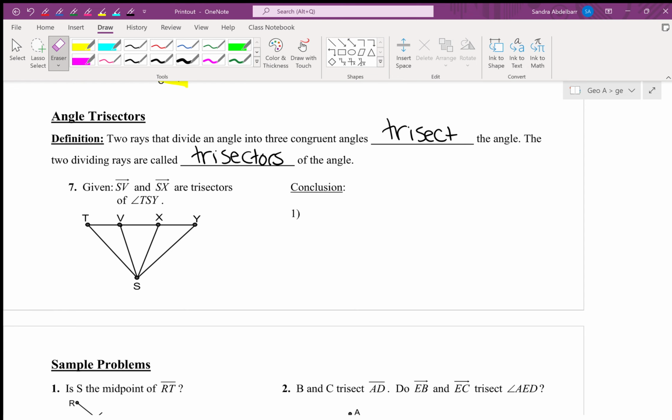All right, so what are we trisecting? We are trisecting angle TSY. What you need to do is look at the angle and identify the vertex. Which is the vertex in angle TSY? Julia? S. You're going to look inside the vertex. So here's S, look inside. Inside the vertex, do you see three angles? Yes, I'm going to number them 1, 2, and 3. Those are going to be the three angles that are congruent by the definition of a trisector. So angle 1 is congruent to angle